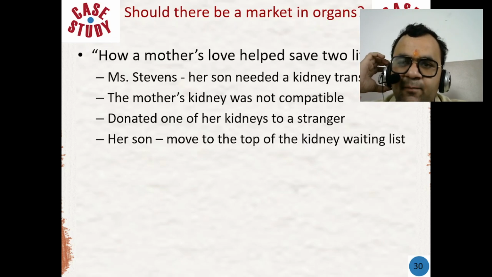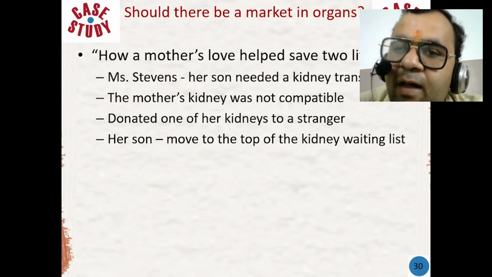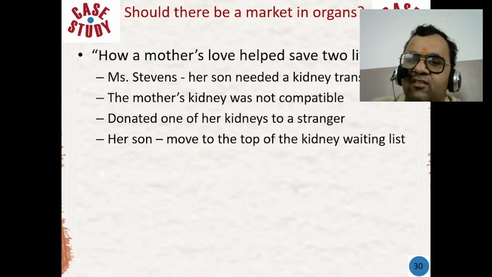Reduce black market. A legal market in organs could reduce the illegal black market in organs, which often involves exploitation of vulnerable individuals. Arguments against a market in organs are ethical concerns.